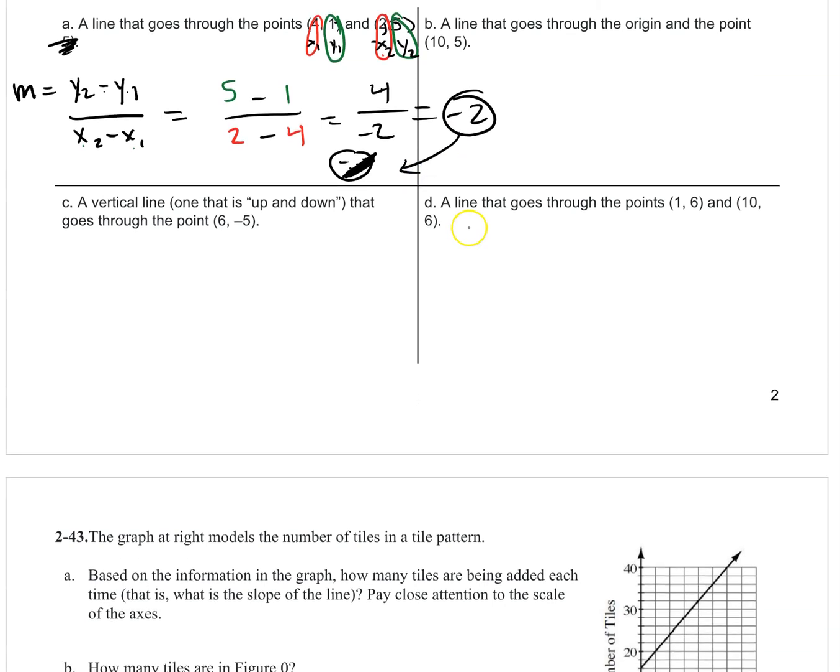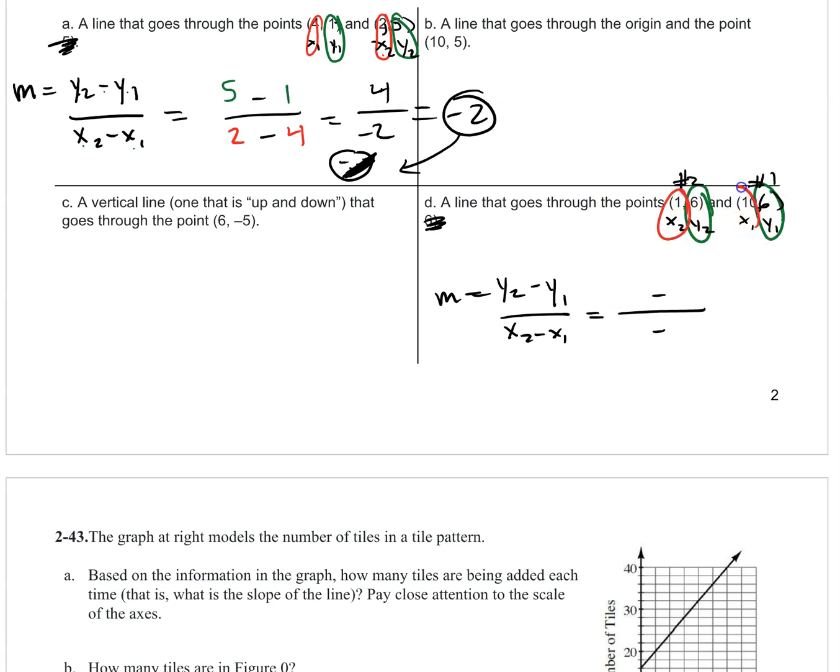All right, let's try D. Point number 2, point number 1. All right. It doesn't matter which one you pick for point 1. It doesn't matter which one you pick for point 2, so you could go in either order. Just remember your slope formula. M equals y2 minus y1 over x2 minus x1. All right, y2 is going to be 6, and y1 is also going to be 6. x2 is going to be 1, and x1 is going to be 1.